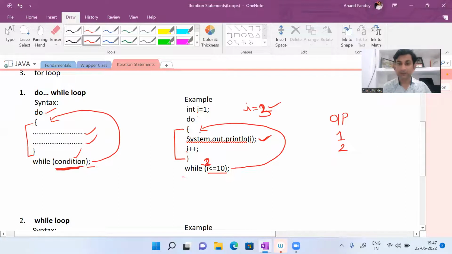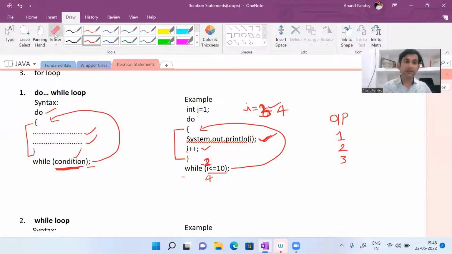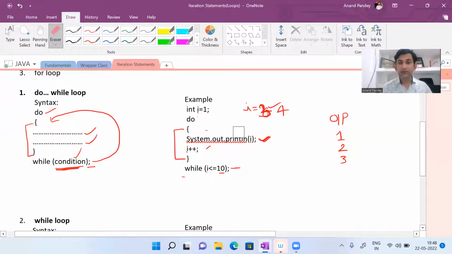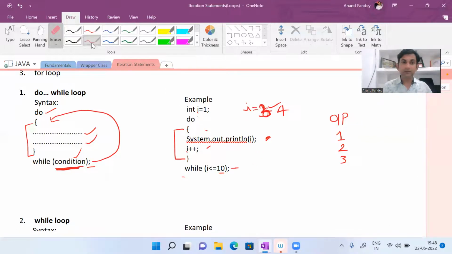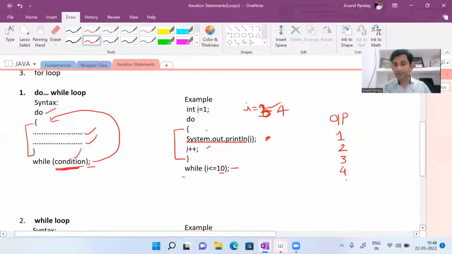फिर से do block में वापस जाएगा. Now again the statements written within do block will execute. The value of I will be printed. Then I plus plus it will become 4. Then again this condition will be checked. 4 is less than 10. Condition true. And so on like this. I 3, 4, 5, 6, 7, 8, 9, then 10.